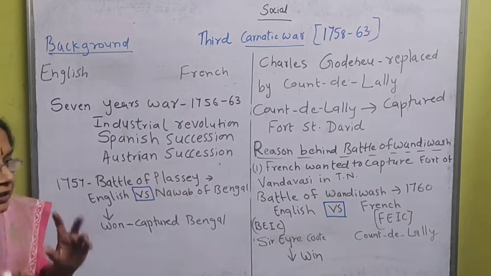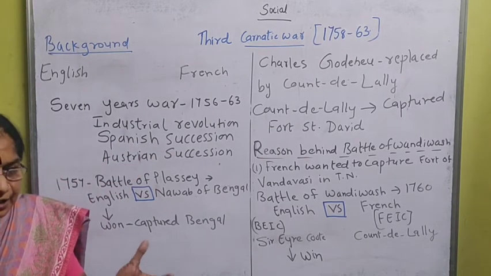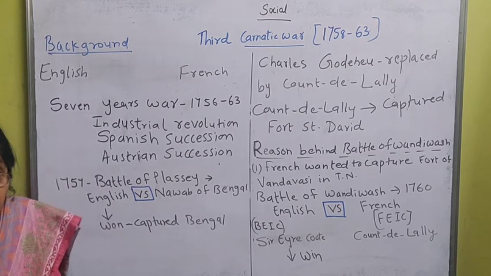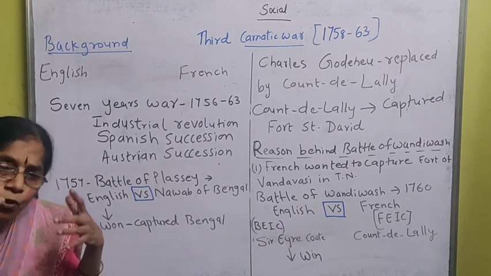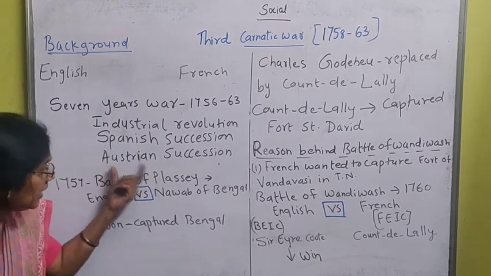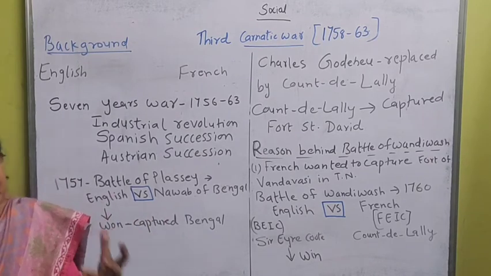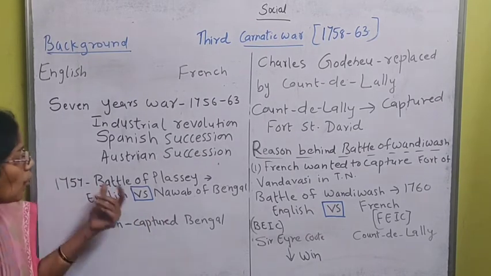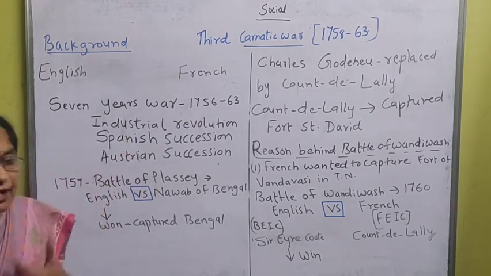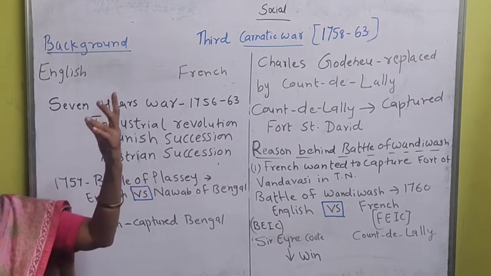So what happened in Europe when the Industrial Revolution took place? Industrial Revolution means what? Industries were built, machines and scientific development, and there was more profit. Meanwhile in Spain and in Austria, British and French trading centers were there. So they saw that wealth can be accumulated with the Industrial Revolution. So they started to fight again for supremacy.